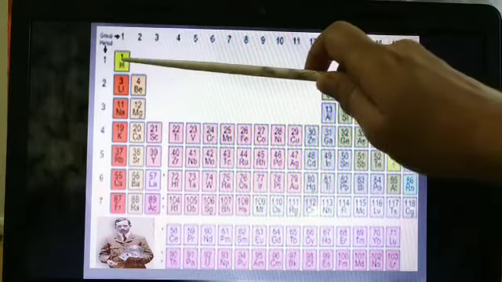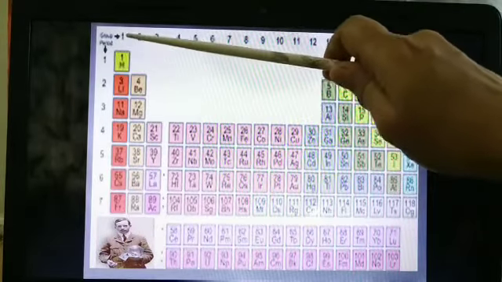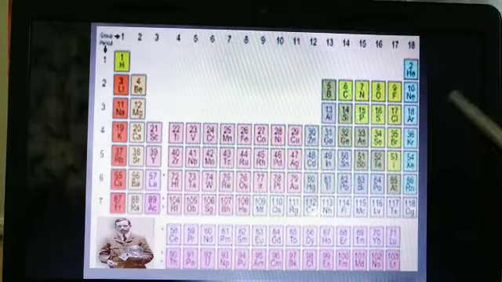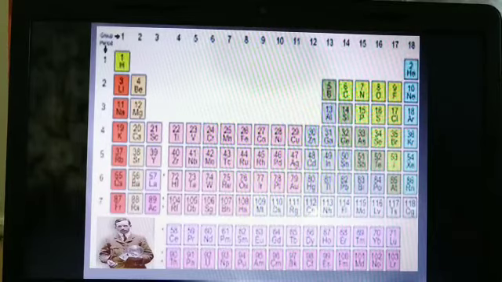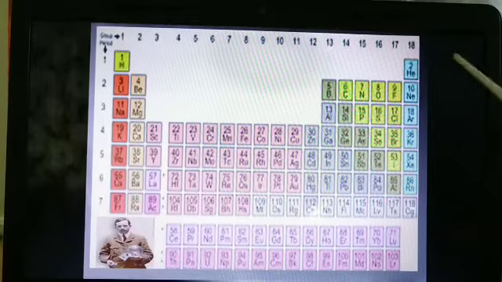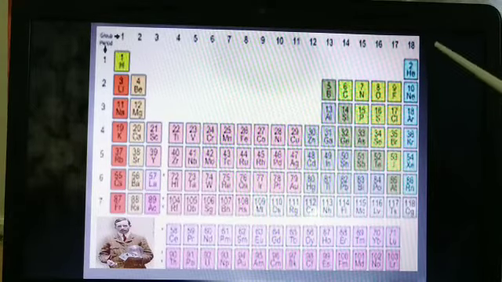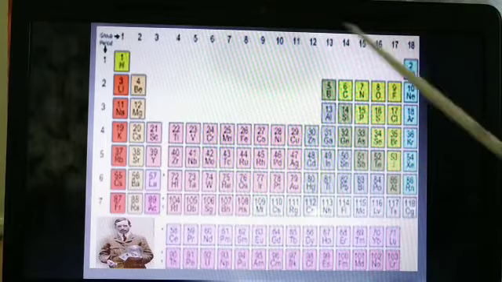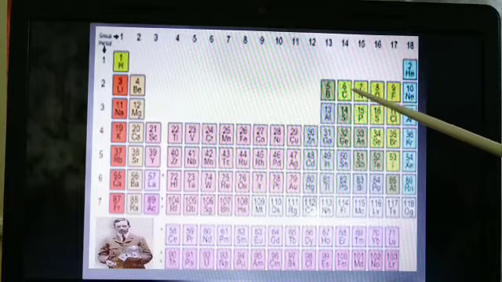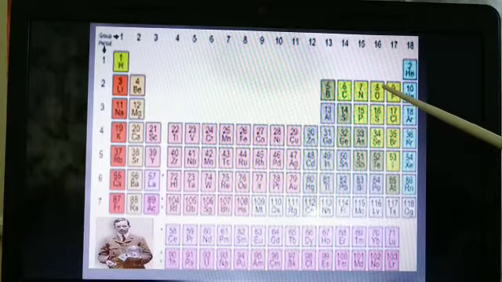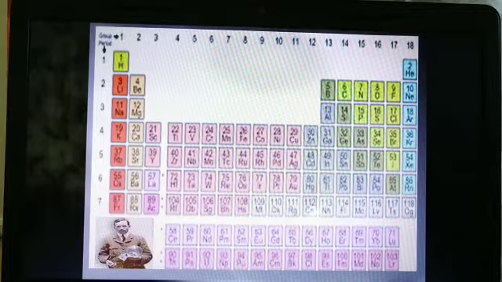Here 1H hydrogen, I have told you to learn in that way. 1H hydrogen, 1 is the number of electrons, or we can say the Z number or atomic number: one electron and one proton. 2He helium, that means it has two electrons, two protons, so the Z number is 2. 3Li lithium, 4Be beryllium, 5B boron, 6C carbon, 7N nitrogen, 8O oxygen, 9F fluorine, 10Ne neon.